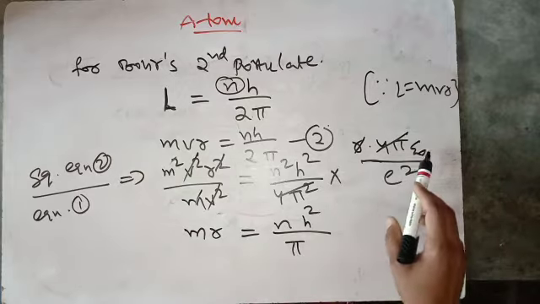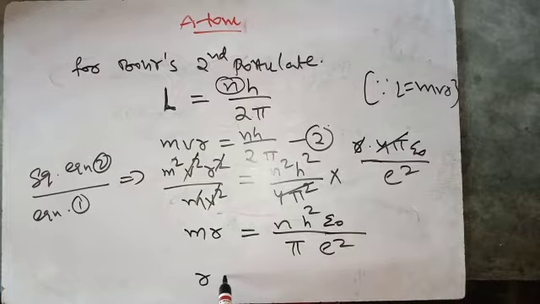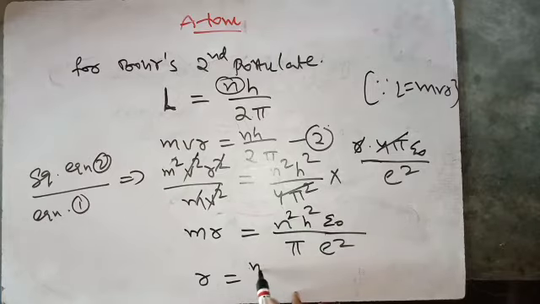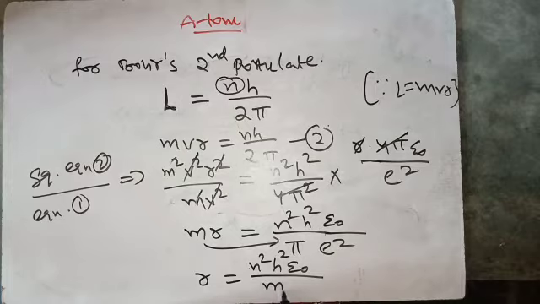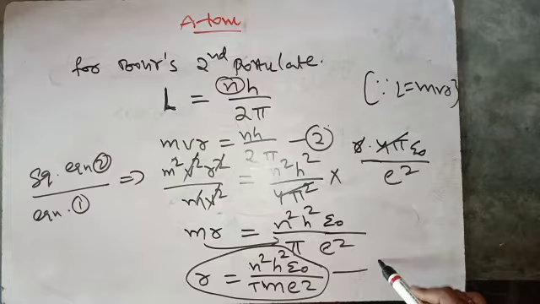What we are left with is epsilon naught divided by e square. From this equation, r is equal to n square h square epsilon naught, bringing this to the right-hand side, divided by pi m e square. This is the equation for Bohr's radius of the nth orbit.